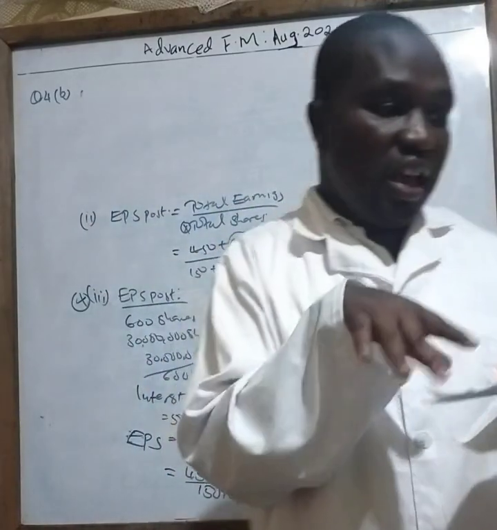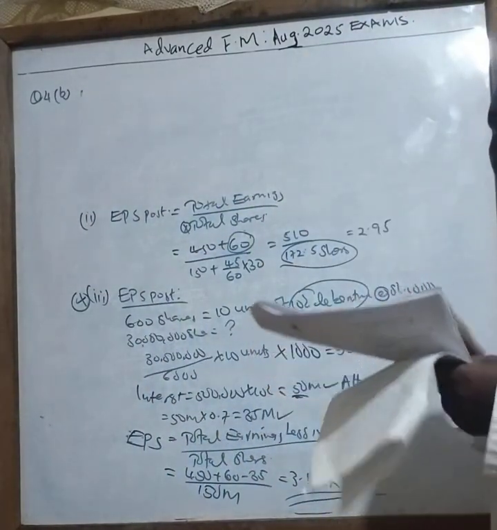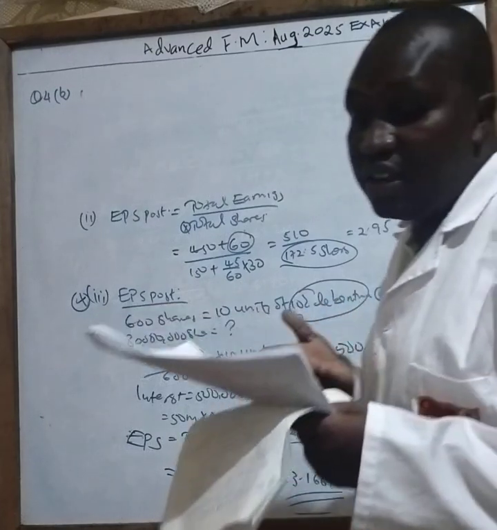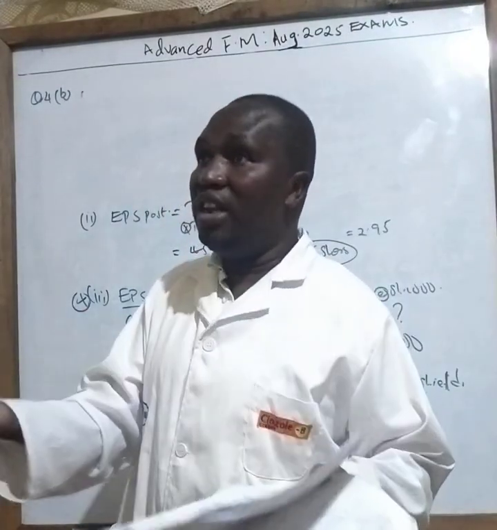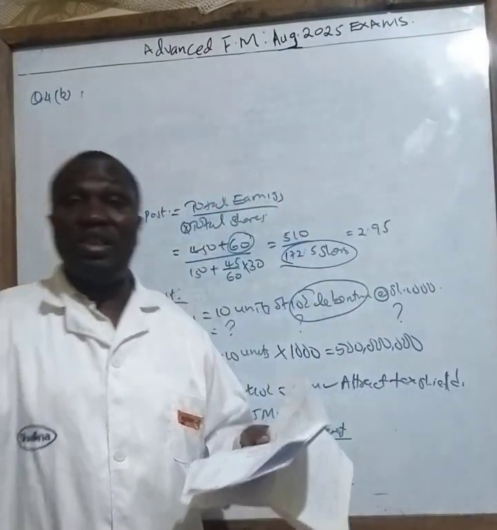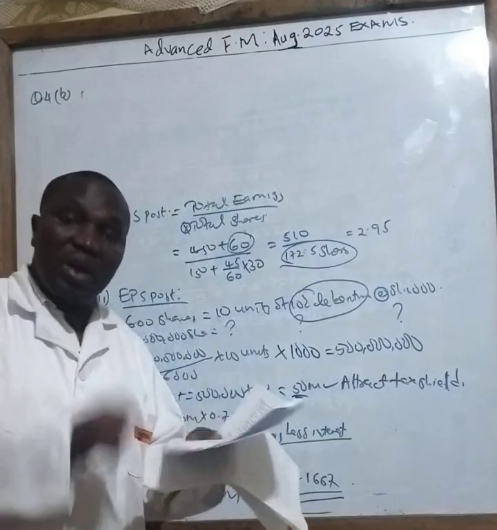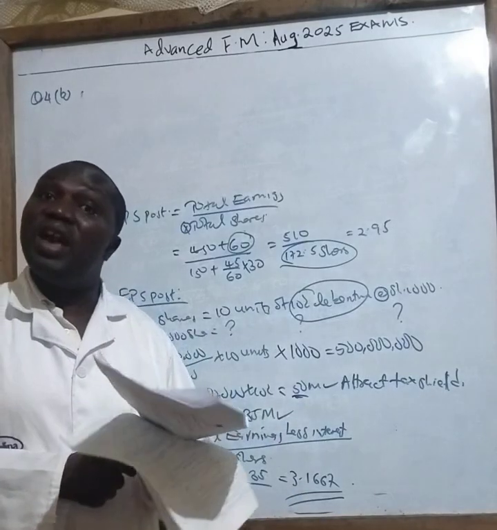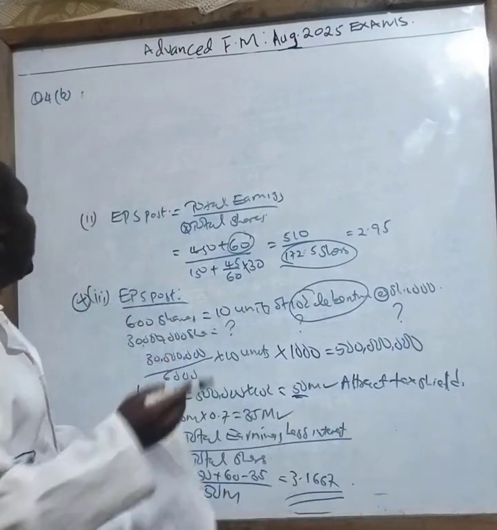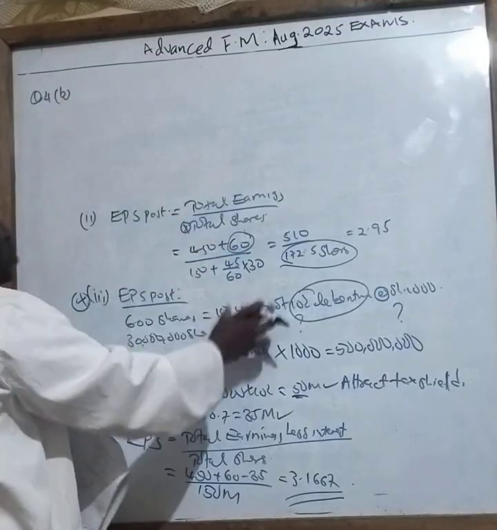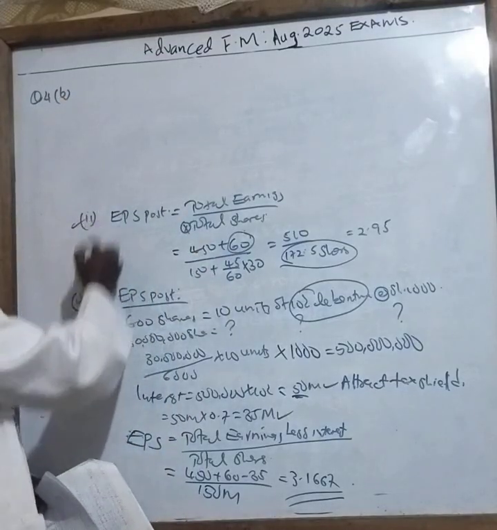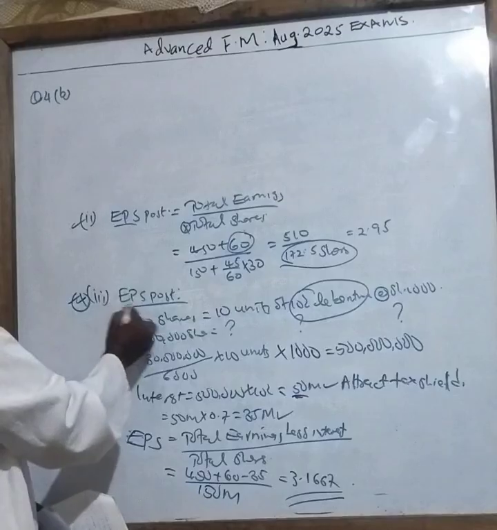Now, from the question here, we have just been given the net income, which means you have subtracted tax and you have subtracted interest. But for us to work out this question, you need to calculate the EBIT. And how do I get the EPS, class? Remember, Roman 1 and 2 are about the EPS.